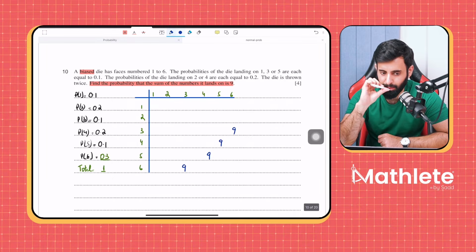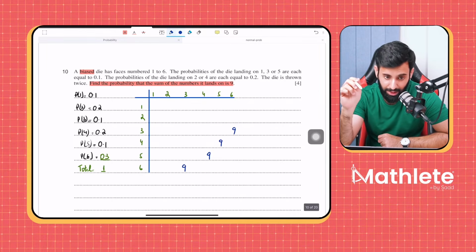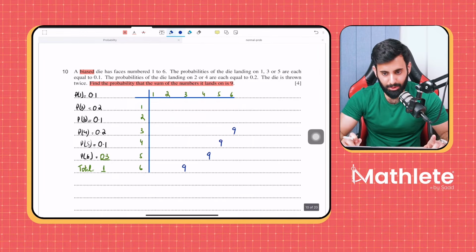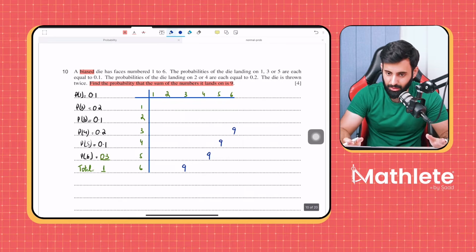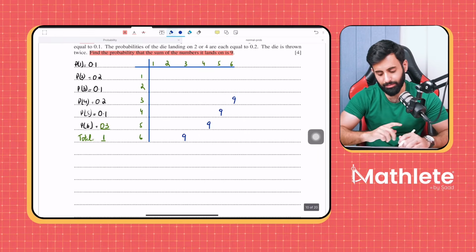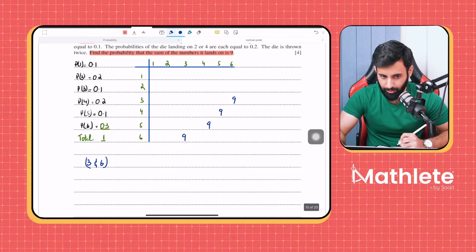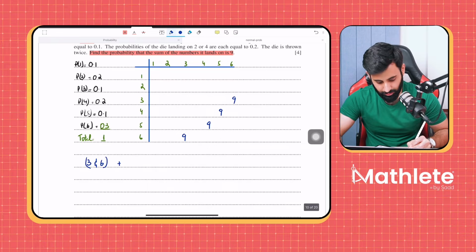Why will it not be 4 upon 36? Yes, because it's a biased die. Okay? Because it's a biased die, what we will have to do is we'll have to spread this out. What do I mean by that? Here's what I mean. So we saw that we can get 3 and 6. Okay? We can get 6 and 3.